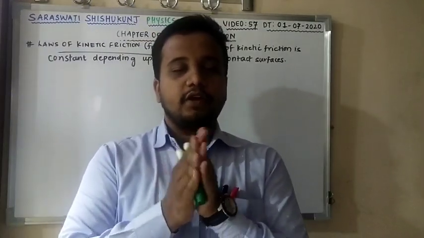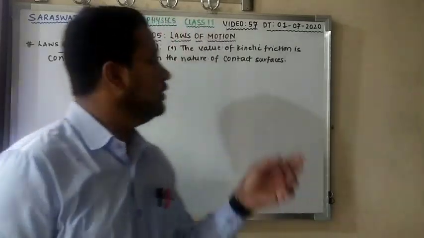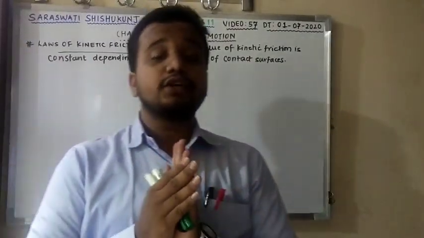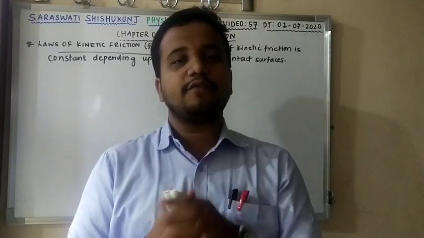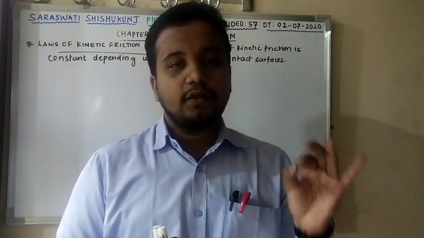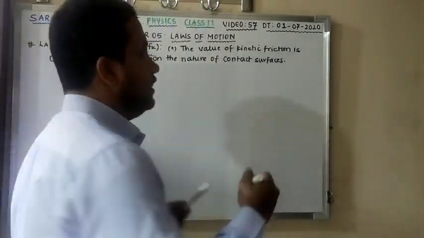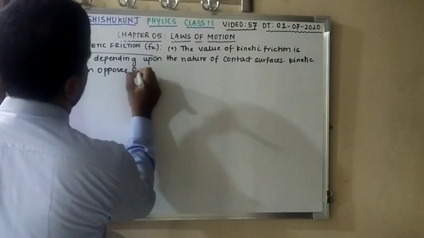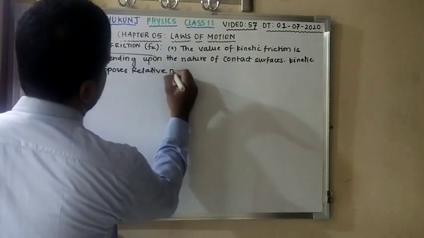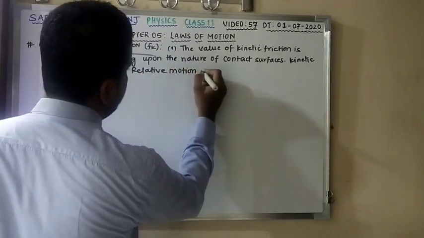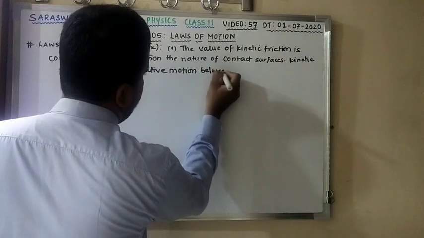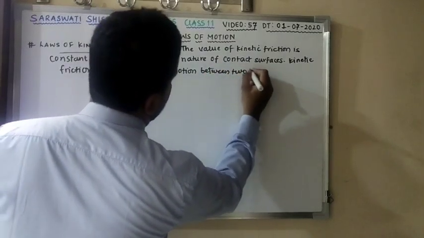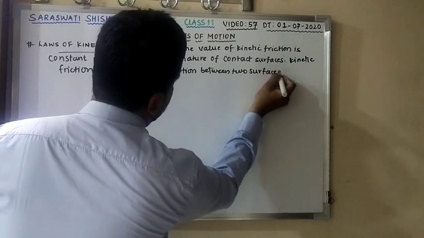One point to remember: kinetic friction also opposes relative motion between two surfaces. Is the very first point clear?